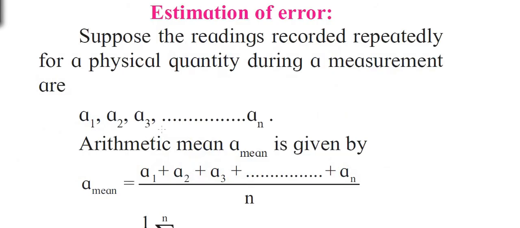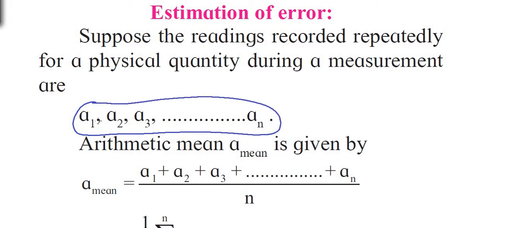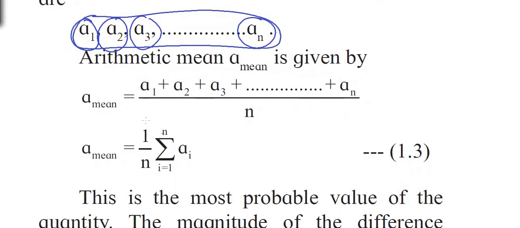Now the estimation of errors. As discussed just now, in order to minimize the error, we take a number of readings, a large set of readings. Suppose for a particular observation we are taking n number of readings. First reading is A1, second reading A2, third reading A3, nth reading AN. Then we find the mean value. So A mean is the sum of all readings divided by the number of readings.